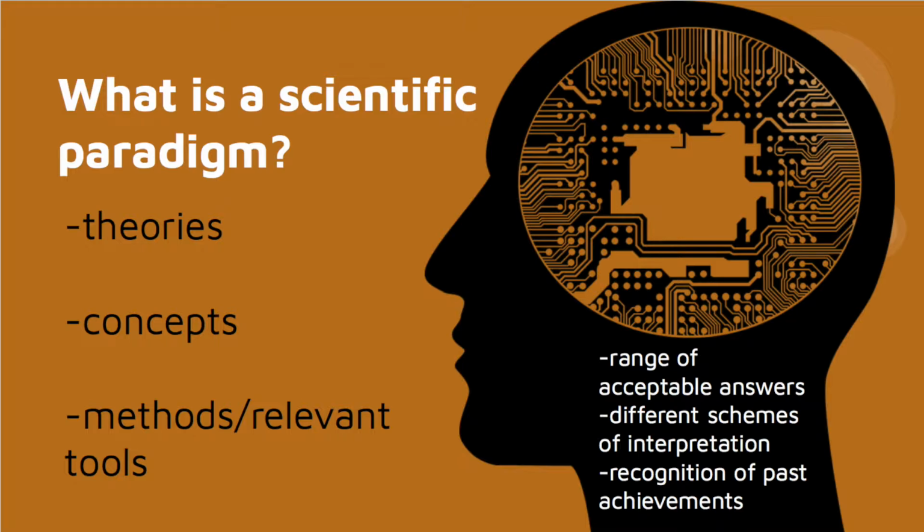Okay, Nicole, let's go focus on scientific paradigms, since scientists look at them as the basis of whether a scientific revolution will occur. Good idea, Matthew. So a scientific paradigm is composed of a collection of theories, concepts, relevant tools, and methods. A scientific paradigm also encompasses having acceptable range of answers, different schemes of interpretation, and recognition of past achievements. So essentially, we use the paradigm as a foundation to solve issues and answer questions.